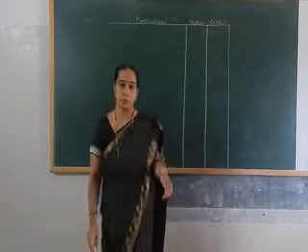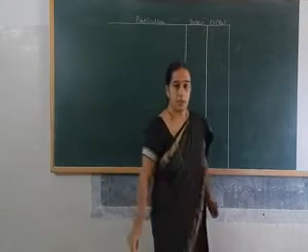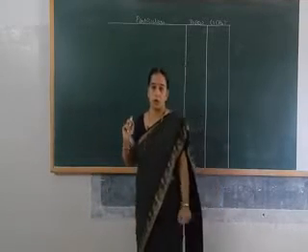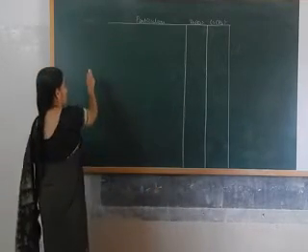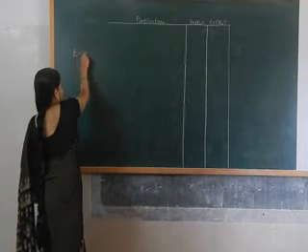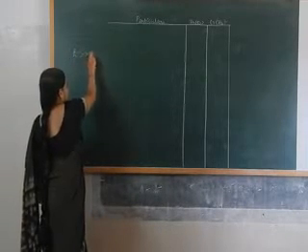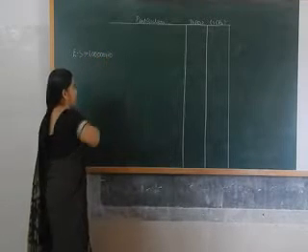Please write down the problem first. XYZ Company Limited issued 1 lakh equity shares of rupees 10 each.